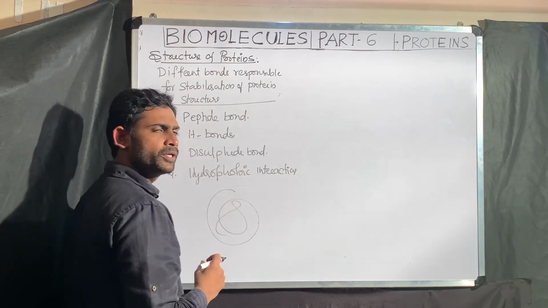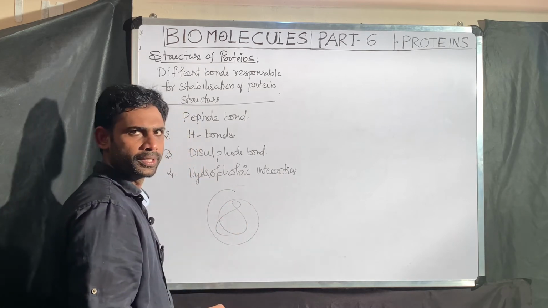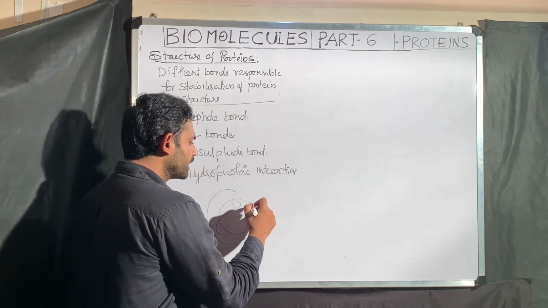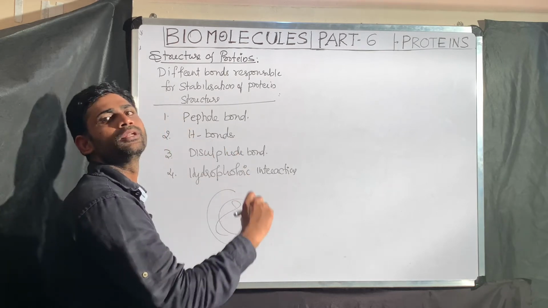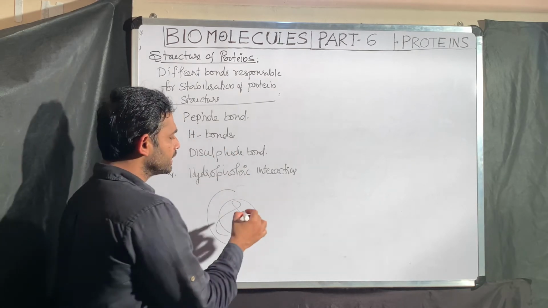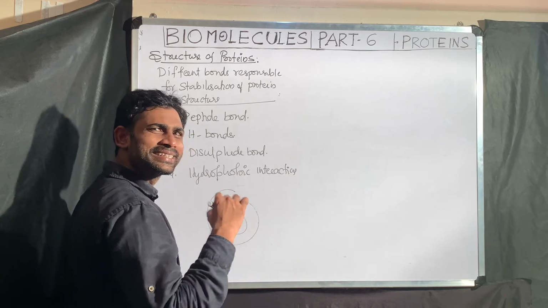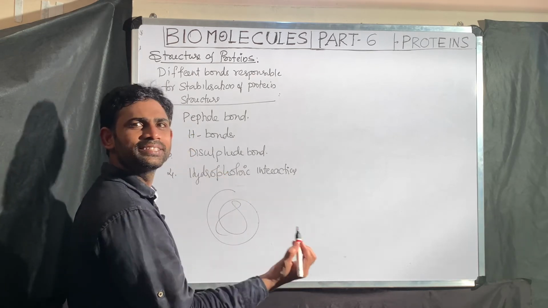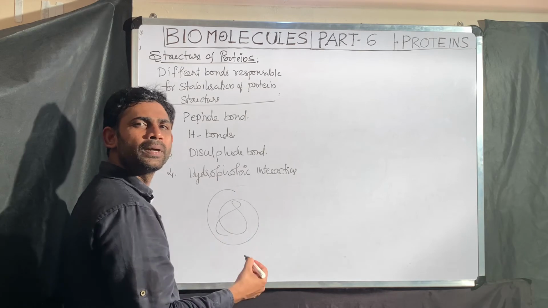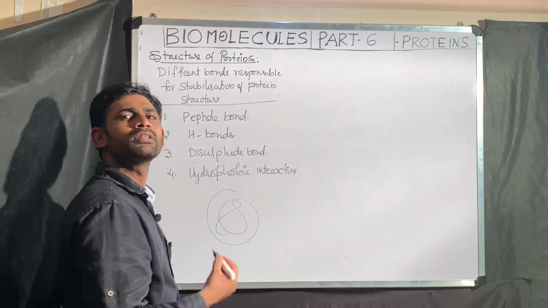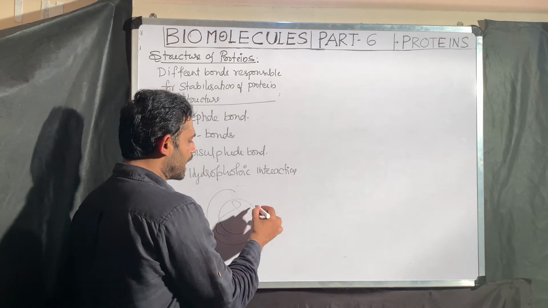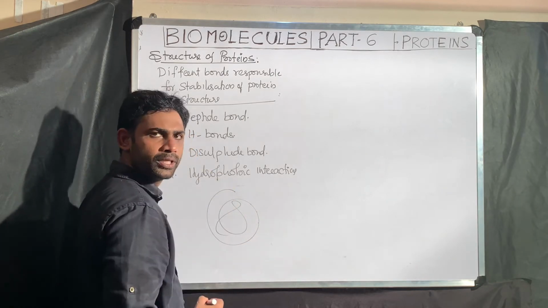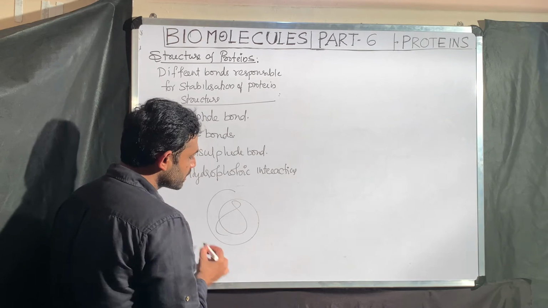Remaining group of amino acid present inside of the protein. Here, the amino acids present on the surface of the protein are hydrophilic amino acids. Why am I calling them side chains? Because the carboxylic group and amino group are already involved in the peptide bond. The only free one is the R chain. So the R groups of the hydrophilic amino acids associate with the surrounding water.